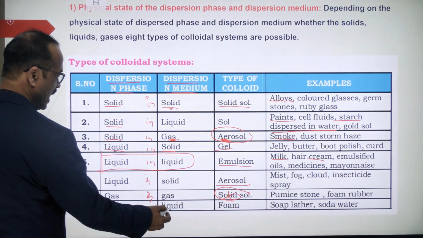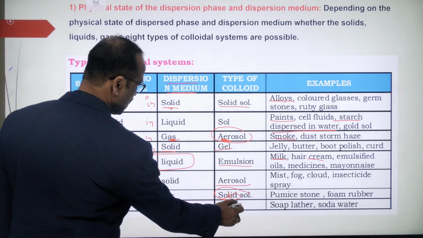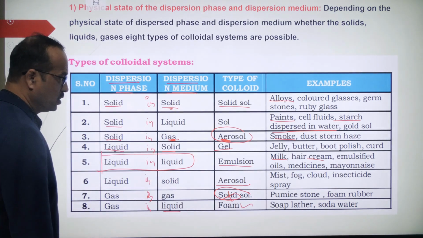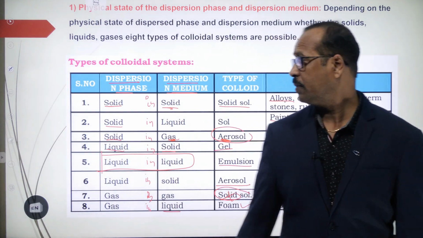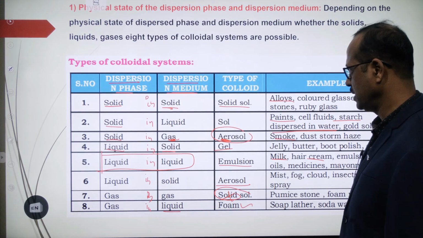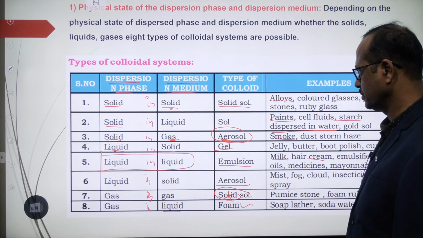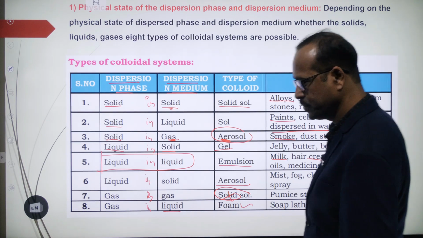Okay, and gas in liquid. Gas in liquid means gas in less quantity, liquid is more quantity. Example is foam. So these are the 8 types of solutions. Dispersed phase and dispersion medium. Clear? Right?